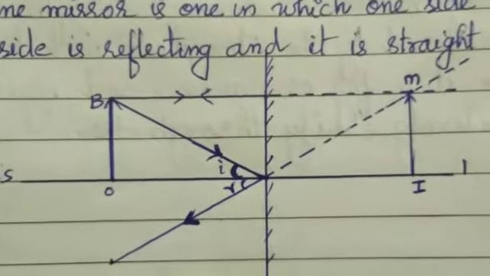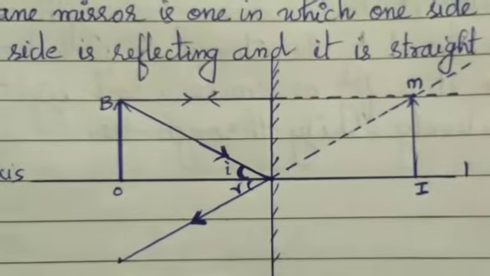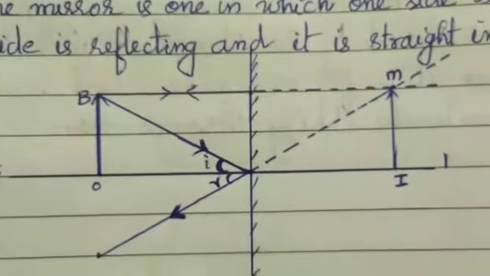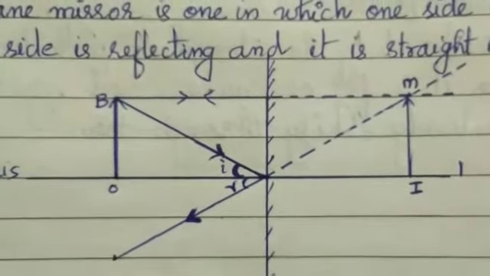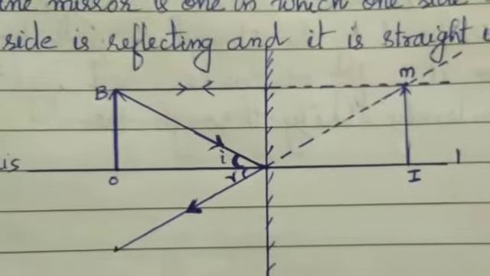Mirrors are used to study the property of the reflection of light. So there are various types of mirrors. Mainly we can classify the mirrors into two types, that is plane mirror and spherical mirrors. And the spherical mirrors we can classify again into concave mirror and convex mirror.